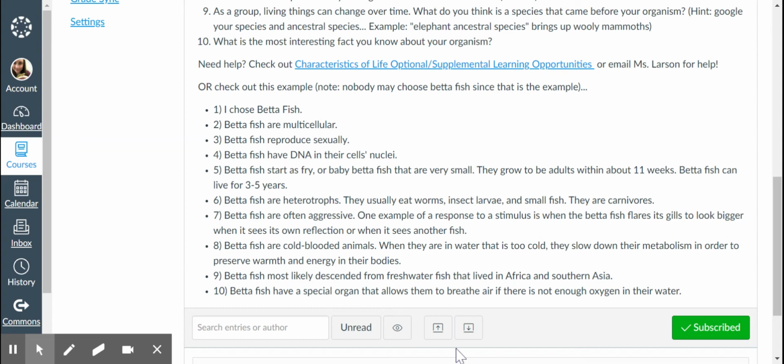One example of a response to a stimulus is when the betta fish flares its gills to look bigger when it sees its own reflection, or when it sees another fish. Betta fish are cold-blooded animals. When they are in water that is too cold, they slow down their metabolism in order to preserve warmth and energy in their bodies. Betta fish most likely descended from freshwater fish that lived in Africa and southern Asia, and betta fish have a special organ that allows them to breathe air if there is not enough oxygen in the water.